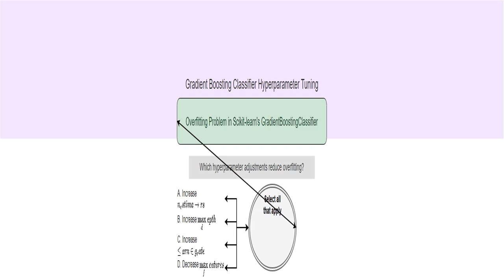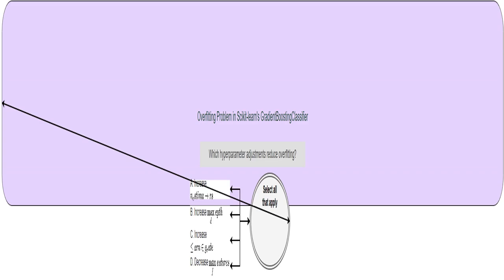I'm tackling a problem about hyperparameter tuning in Sklearn's gradient boosting classifier. This is a machine learning model that uses multiple decision trees to make predictions. We need to fine-tune its settings to get the best results. The model is currently overfitting. That means it's performing exceptionally well on the training data it's learned from but poorly on new, unseen data. It's essentially memorizing the training data instead of learning generalizable patterns.